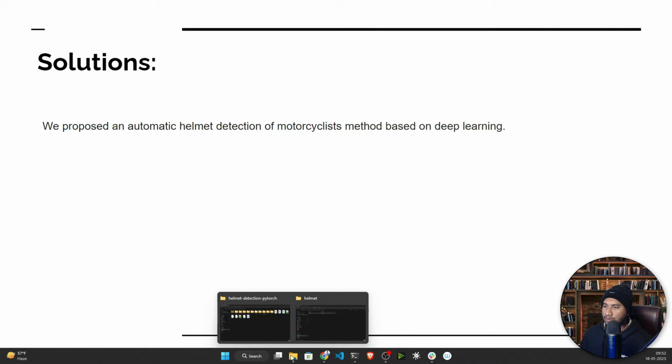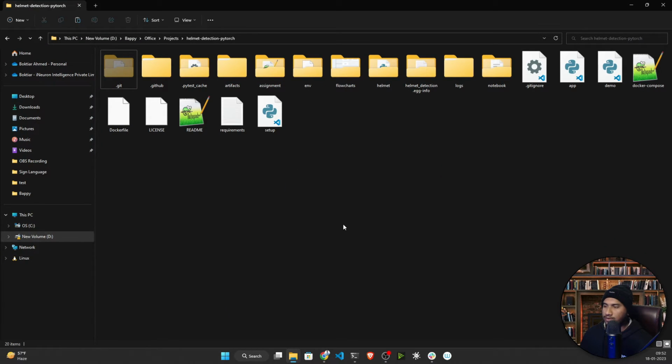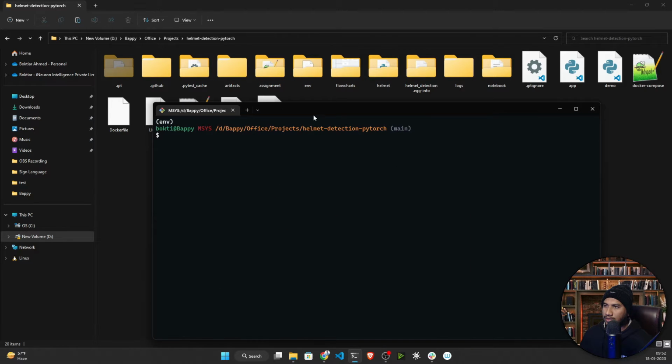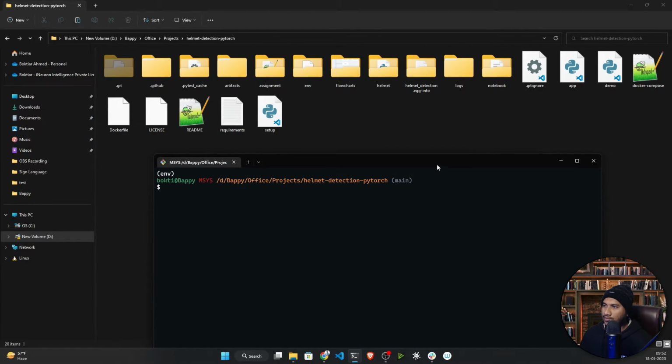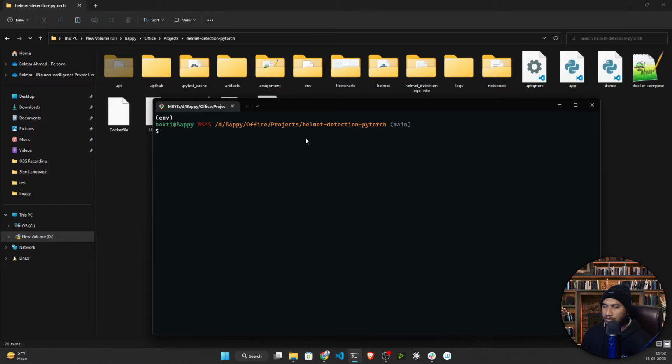For that I will open my project folder. So this is my project folder. Here I will open my terminal, and there is one file, you can see app.py. I will be running this one. Basically I have created one API here. If you hit the API, there are two routes, one is train and one is prediction.